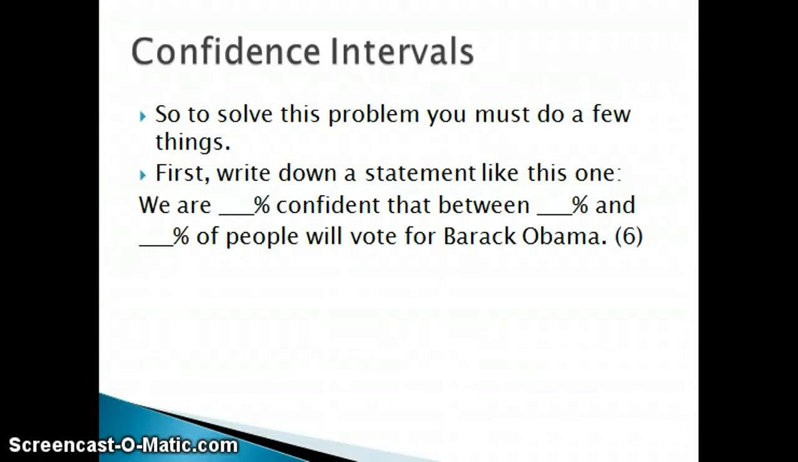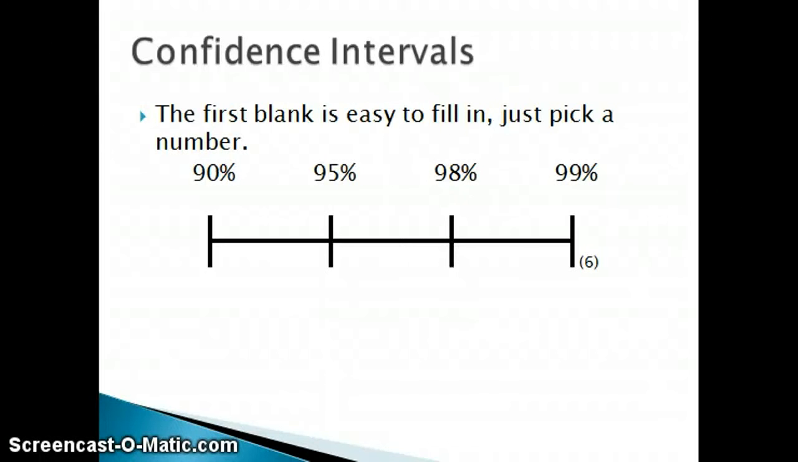To solve this problem, you must do a few things. First, write down a statement just like this one. We are blank percent confident that between blank and blank number of people will vote for Barack Obama. The rest of the problem is just filling in those blanks from the statement we just made. The first blank is easy, just pick a number.